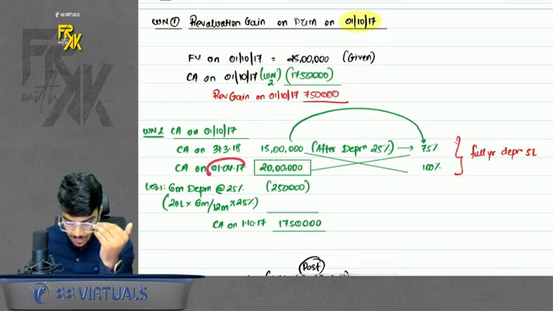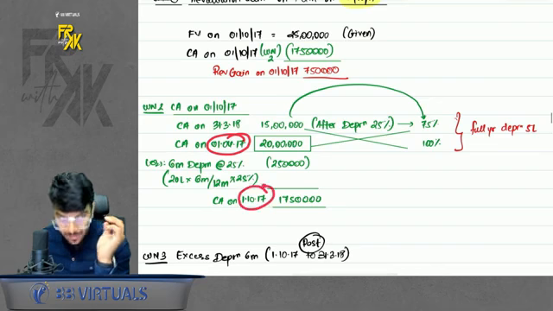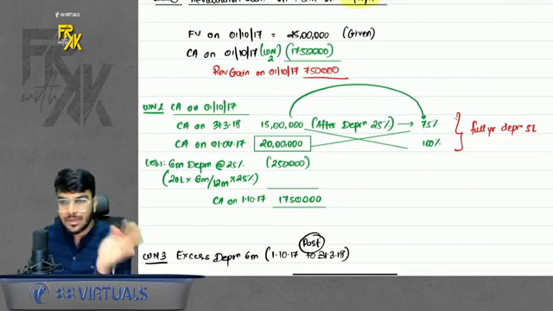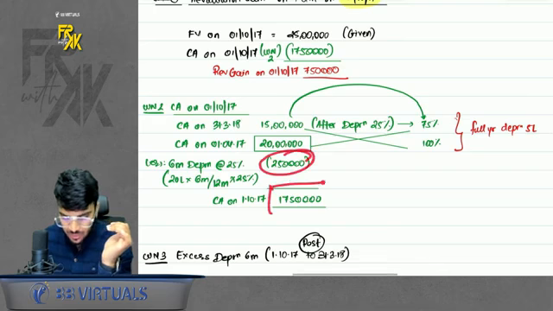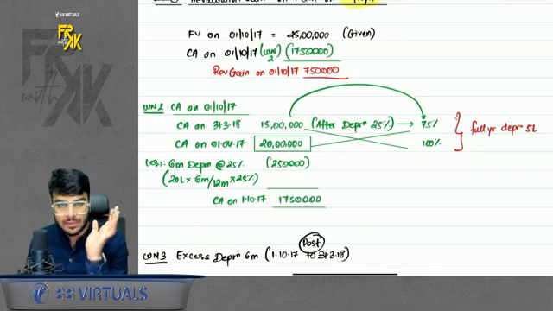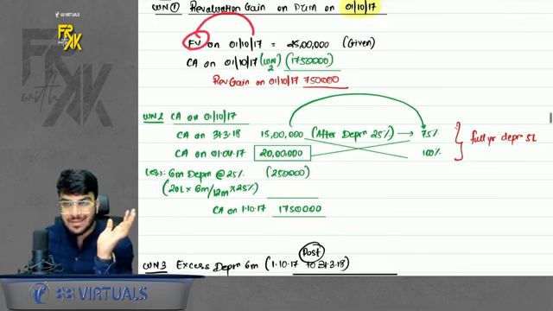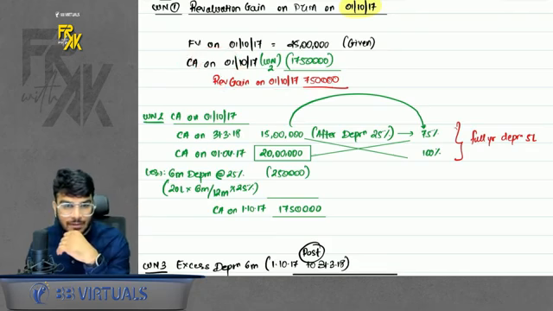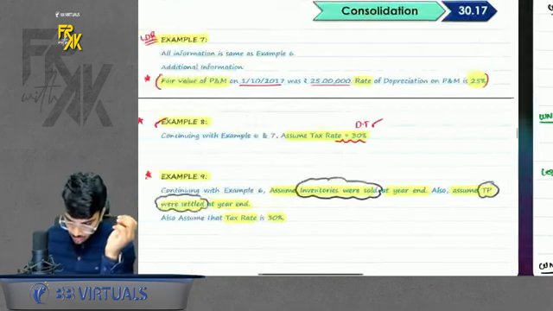But we don't want the carrying amount of 1/4. We want the carrying amount of 1/10. So less the 6 months depreciation from year. So if the full year dep was 5 lakhs, 6 months will be 2.5 lakhs. So this is how you get the carrying amount on 1/10/17. So fair value we have on 1/10/17. Carrying amount we have on 1/10/17. You will get the revaluation gain amount 7 lakh 50. Okay. So we record this in pre.